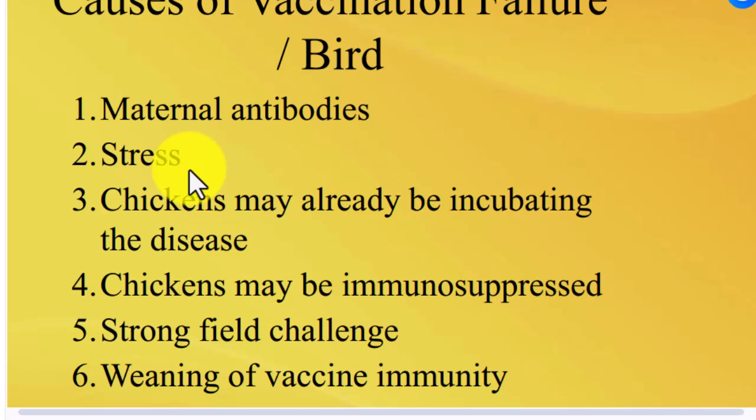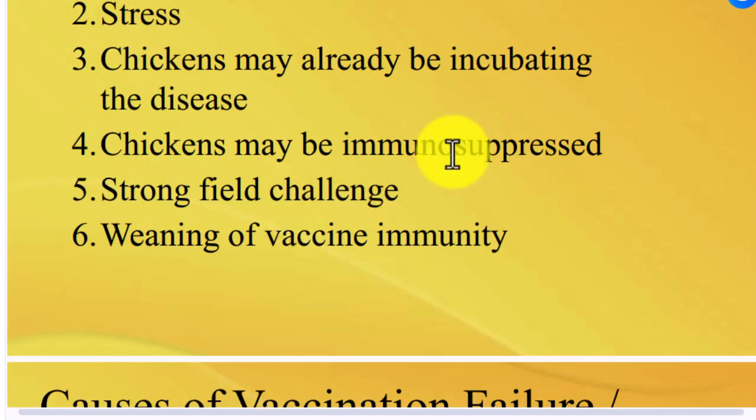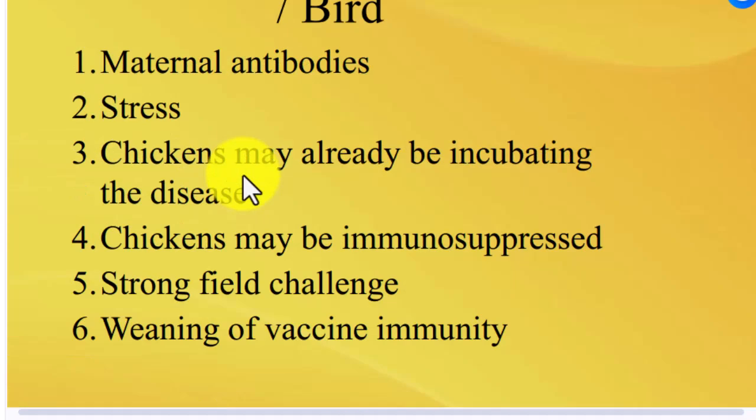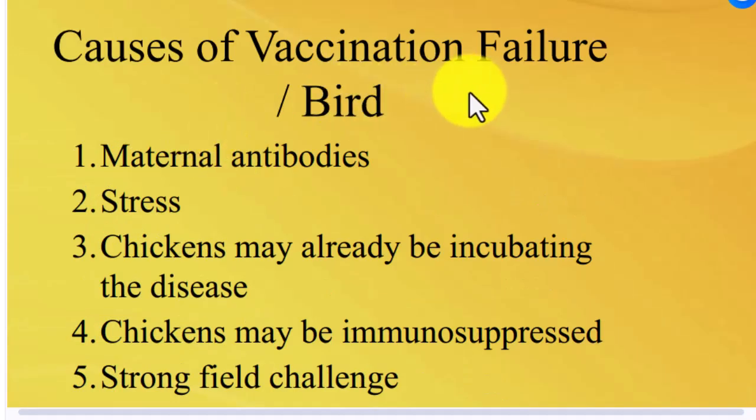Causes of vaccination failure: maternal antibody may interfere with vaccine, stress, chicken may already be incubating the disease, chicken may be immunosuppressed, strong field challenge. These are causes related to the bird.